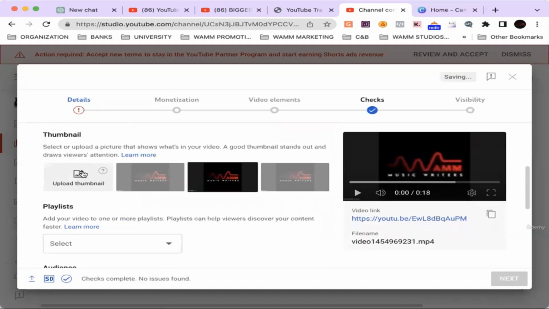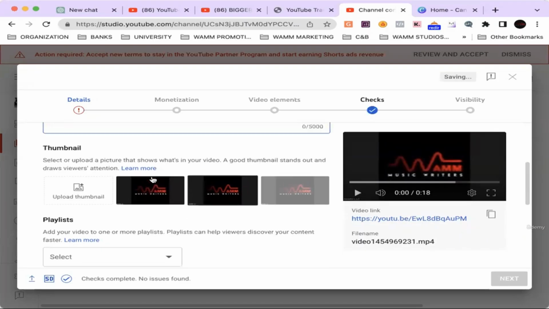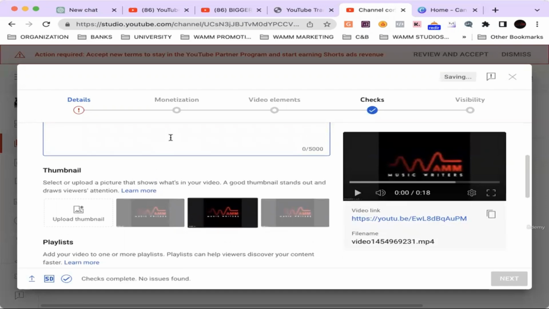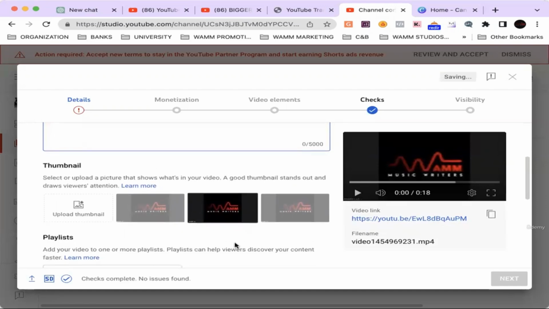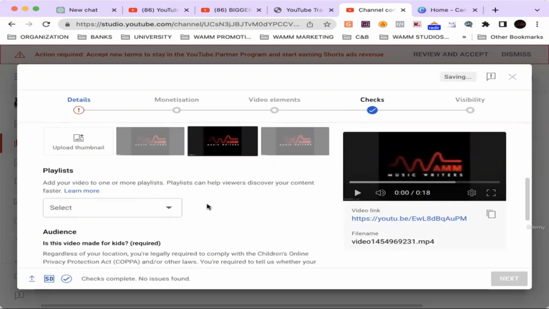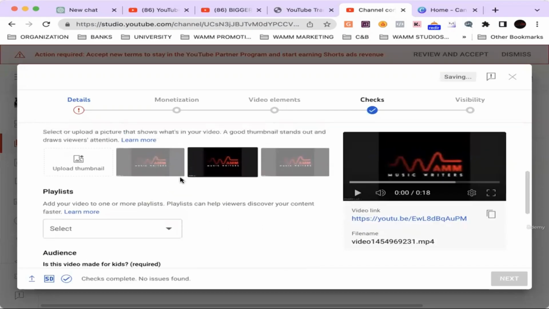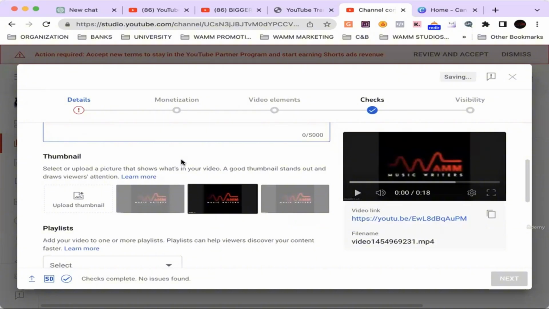So now with thumbnail, a lot of time YouTube is going to give you automated thumbnails based on your actual video. All right, this video I just grabbed so I'll be able to get to the detail section, because it doesn't allow you to get to the detail section without it. All right, so I'm going to give you another tip on thumbnails, because sometimes people don't really like the thumbnail that's generated. Of course, we know that thumbnail is very important. It has to be eye-grabbing when it comes to YouTube.